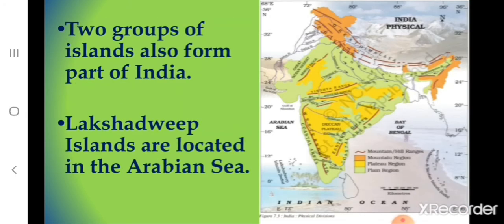Now, let us revise about two groups of islands, that is about Lakshadweep Islands and the Andaman and Nicobar Islands. Children, two groups of islands also form part of India. And where are Lakshadweep Islands located? Lakshadweep Islands are located in the Arabian Sea.